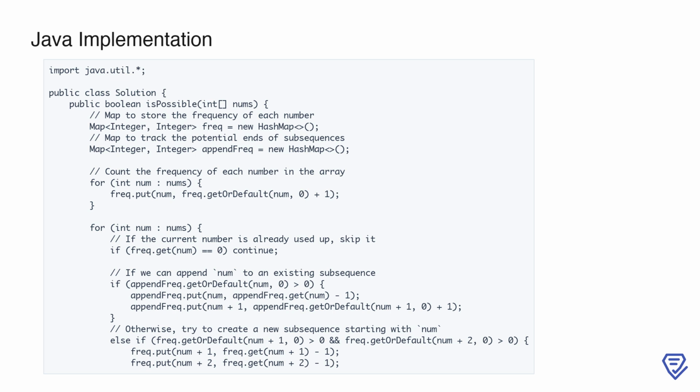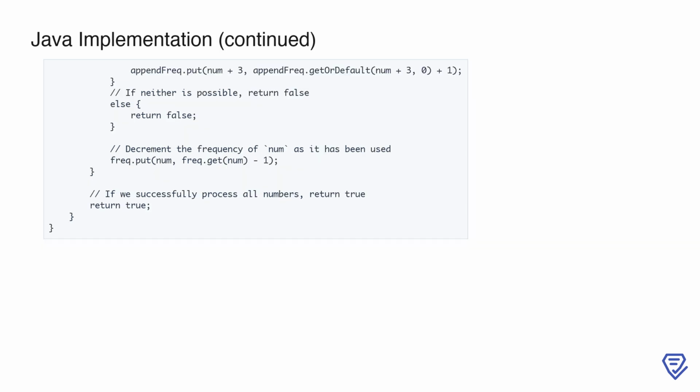If appending is not possible, we attempt to create a new subsequence starting with the current number. This requires that the next two consecutive numbers are also available in the frequency map. If they are, we decrement their frequencies to mark them as used and reserve space in append_frequency for the number that comes after the new subsequence. Here, we complete the logic for forming new subsequences or identifying when it's not possible.